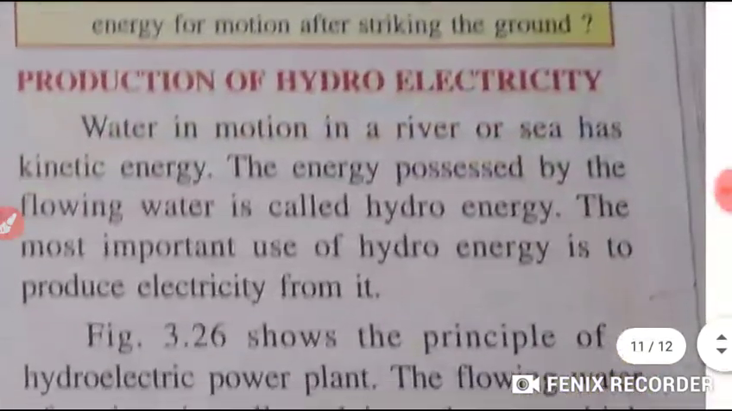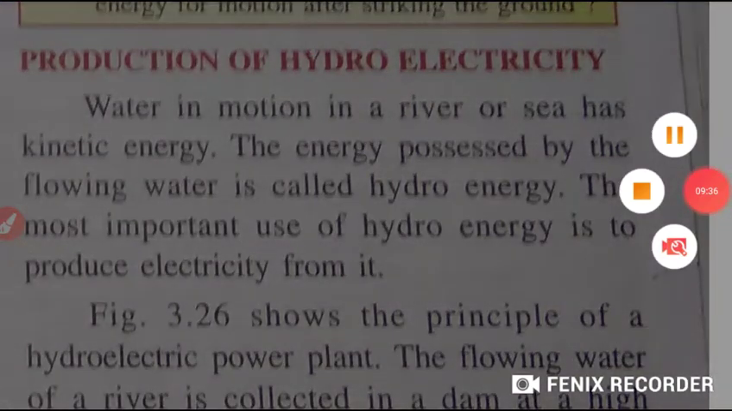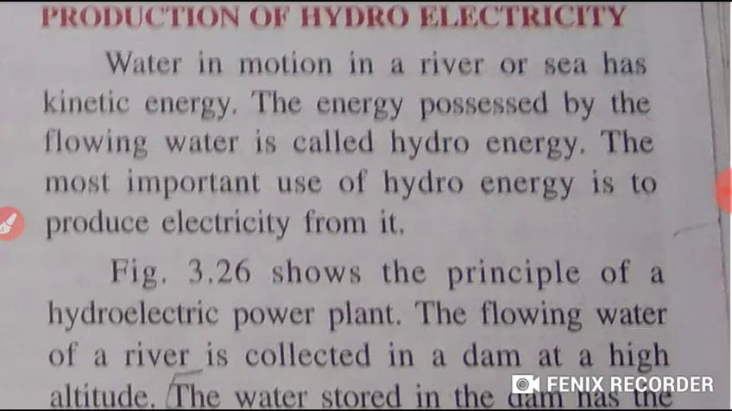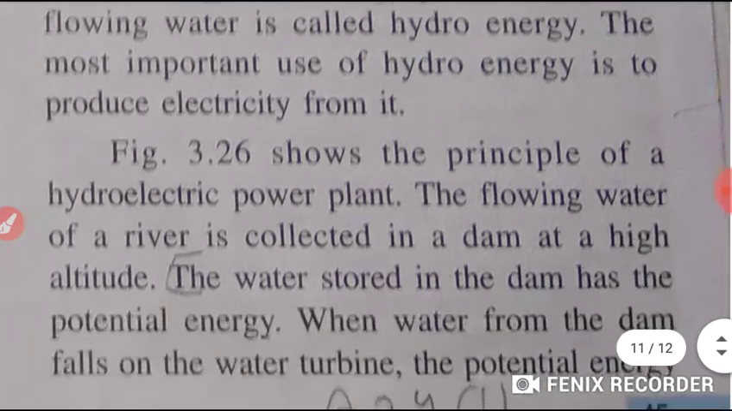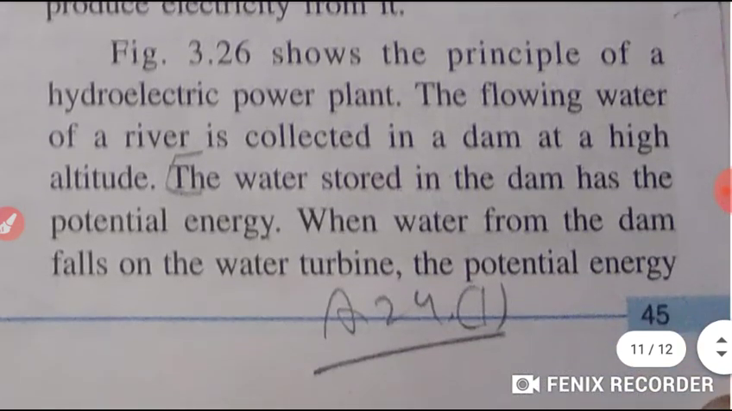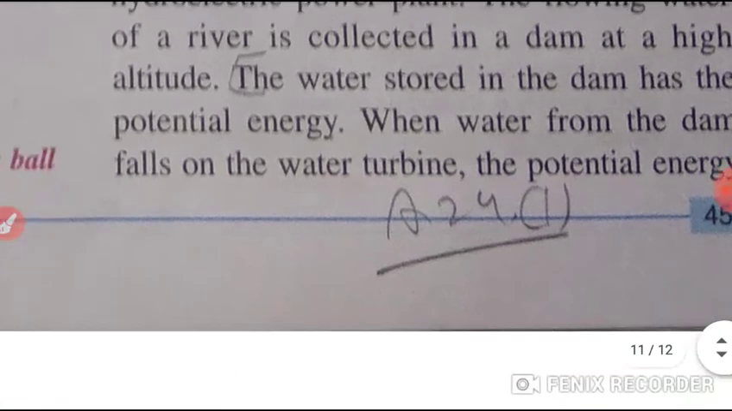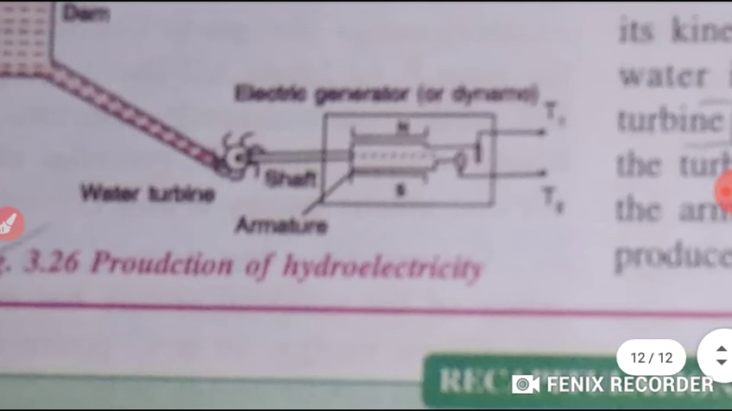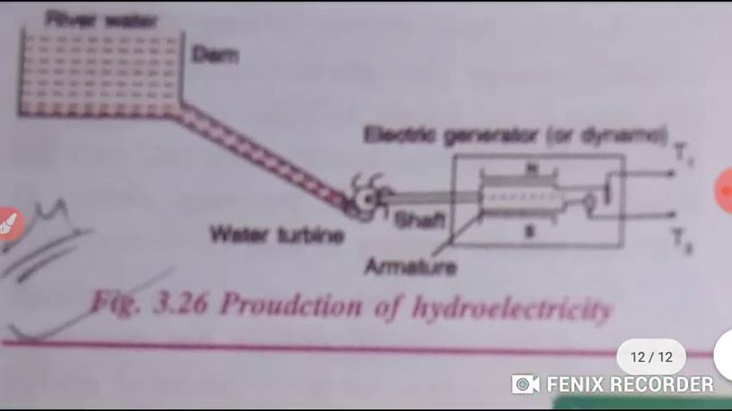Now, students, we will see the production of hydroelectricity. Water in motion in a river or a sea has which energy? Kinetic energy. And the energy which is possessed by the flowing water is called hydro energy. And what is the important use of hydro energy? Is to produce electricity. Students, there is one hydroelectricity plant in this diagram. This is the figure showing the production of hydroelectricity. Now let's have a look at the description.